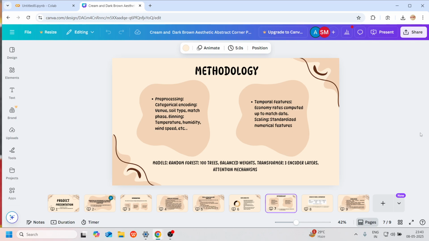Now the methodology, starting with preprocessing. We are using encoding for venue, soil type, match phase, temperature, humidity, and wind speed. For the temporal features, we are using economy rates computed up to that match date, and for scaling we are using standardized numerical methods.